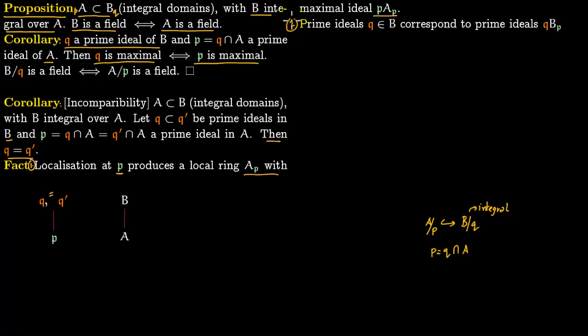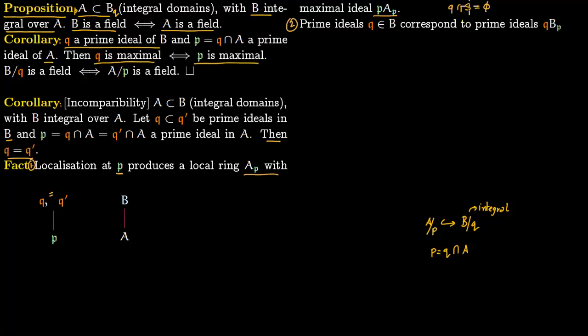Fact number two is, say you have a prime ideal Q in B. This will correspond to prime ideals in the localized ring, this Q B_P. There is a one-to-one correspondence between prime ideals in the ring and prime ideals of this form in the localized ring. The only condition you have to remember is that this prime ideal Q, when intersected with the multiplicatively closed set S, is empty.